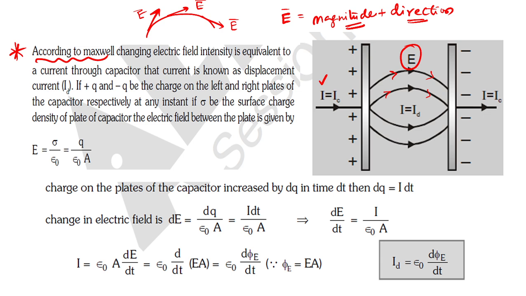Then after that, again when it discharges, what happens here? It comes out as IC only. But inside it, what is there? We have a displacement current. Is it okay? So we will try to derive the displacement current formula.